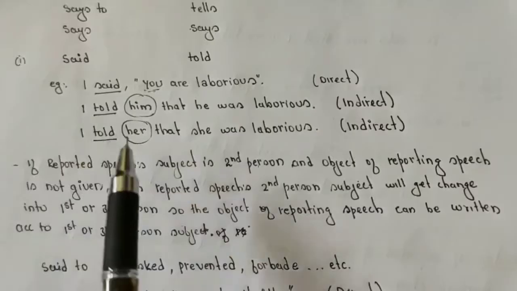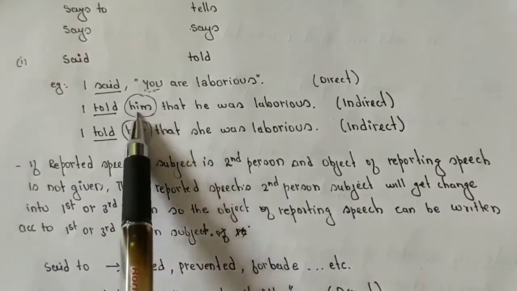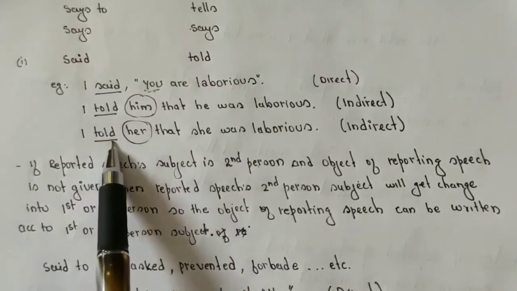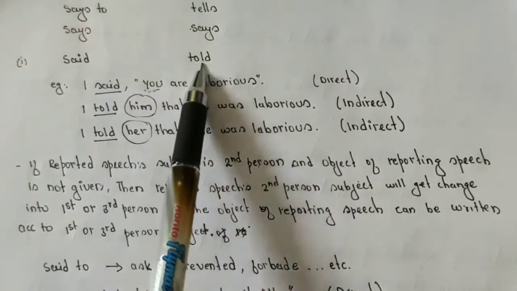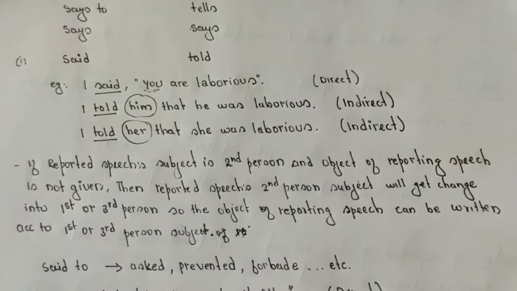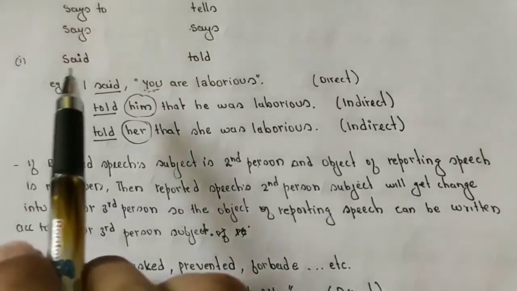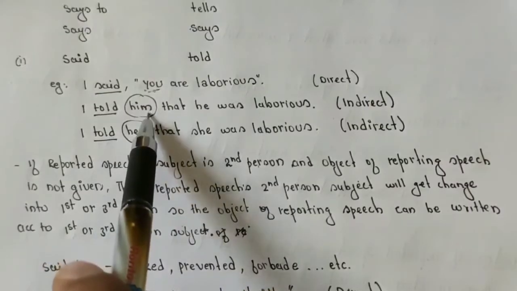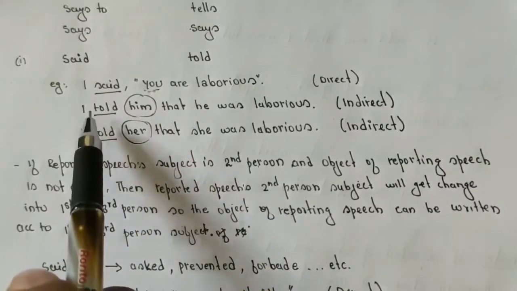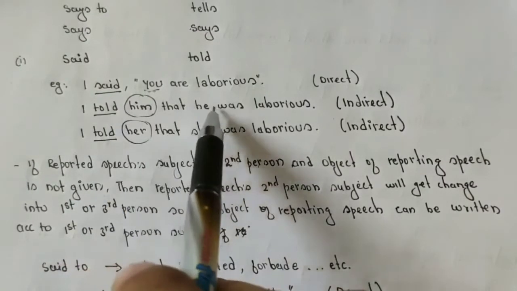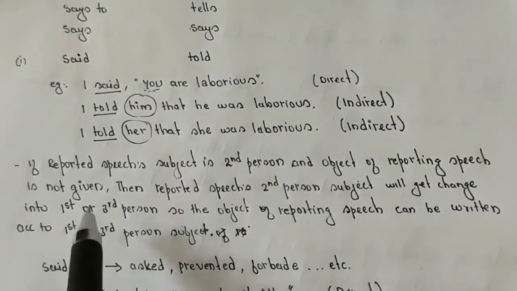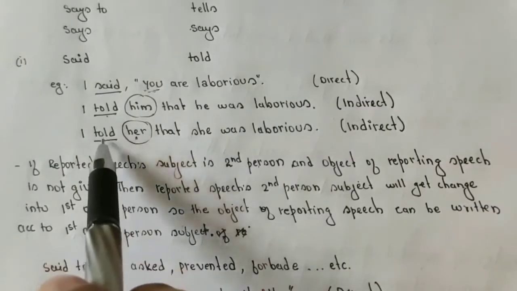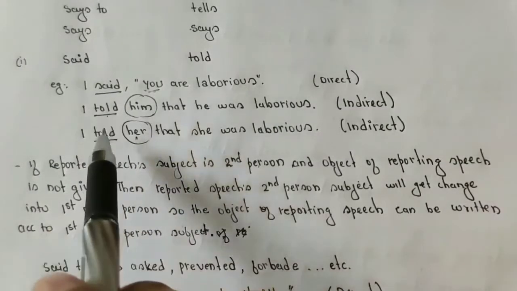So this is the case. Here they have used an object, that's why they wrote "told". That's why "said" is changed into "told". Otherwise, if you have not written the object, then you can write "I said that he was laborious", that's all. But here you have used an object, that's why "said" is changed to "told" instead.